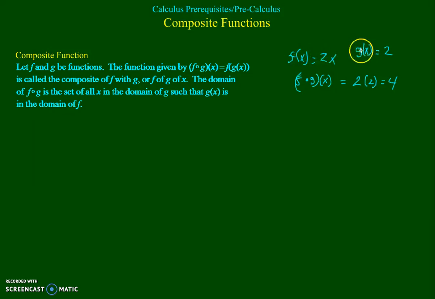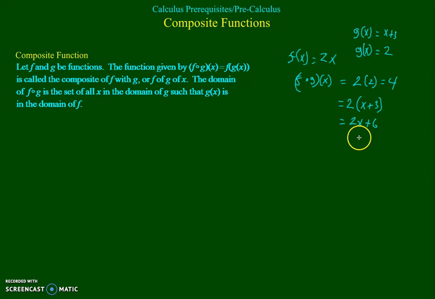And it would be the same if g of x was some other function. Let's say that g of x was x plus 3. So this would end up being 2 times, wherever there's an x, I replace it with whatever g is, and that becomes x plus 3. So this becomes 2 times x is 2x, 2 times 3 is 6. So f of g of x with g being this would be this function. That's all it is. That's all we're talking about.